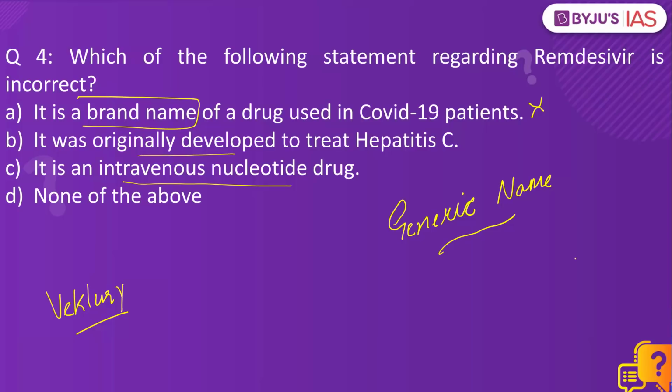What is the difference between a generic drug and a branded drug? For example, paracetamol is the generic name, but there are branded drugs which have paracetamol as one of its ingredients. For example, Dolo is a branded drug. Paracetamol is a generic name. So Remdesivir is a generic name. The branded name is Veklury, and there are other branded drugs as well.